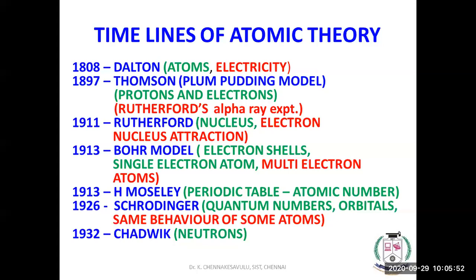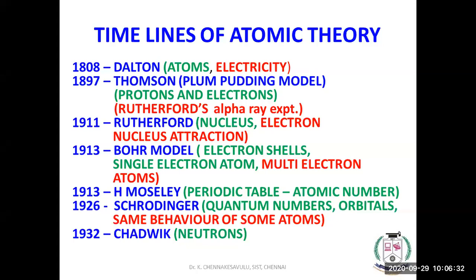Now if you come to de Broglie's, Planck's, and Einstein's equation, de Broglie proposed dual nature for the particle. That means it has both wave nature and particle nature. After de Broglie, Schrodinger gave a mathematical equation which gives the solution to all these questions. He gave the solution of the Schrodinger wave equation in the form of quantum numbers, orbitals, and orbital shapes. But the Schrodinger wave equation is unable to explain the similar behavior of some atoms, that means in the form of groups.